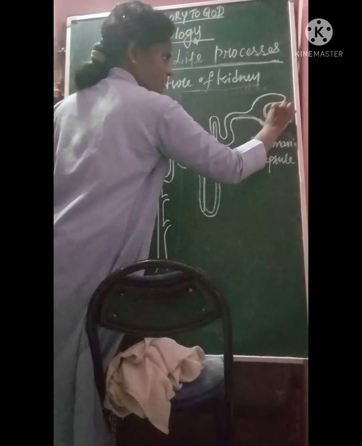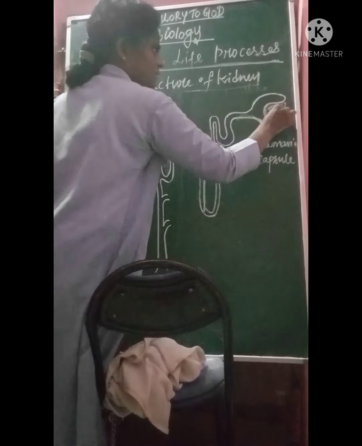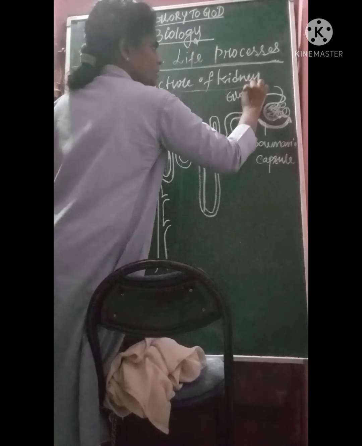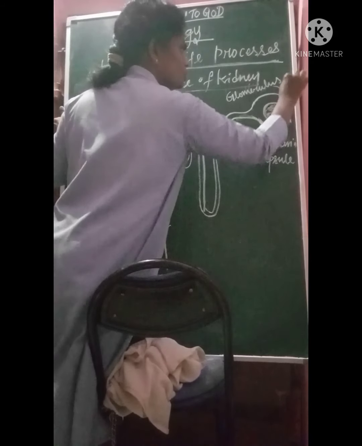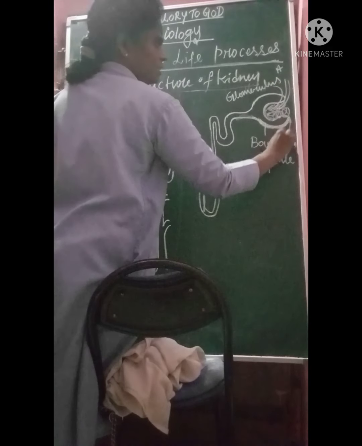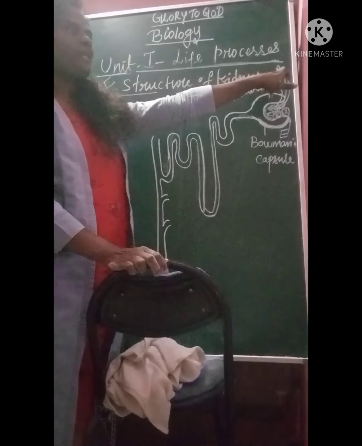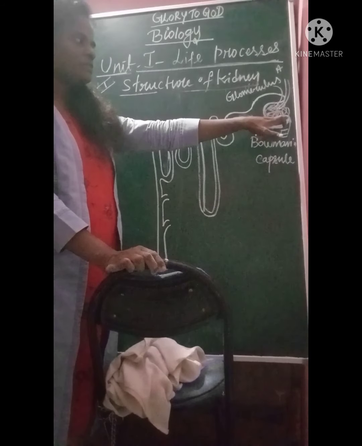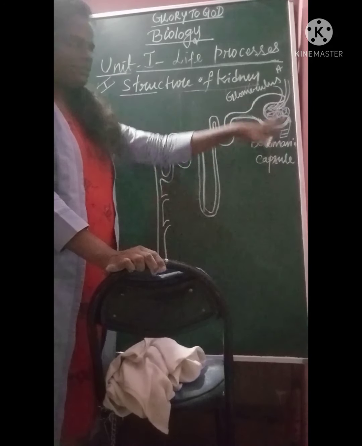Inside the Bowman's capsule, we have a ball of thread-like structure. This is called the glomerulus. Very important. This glomerulus has two types of blood vessels: the afferent blood vessel and the efferent blood vessel. The afferent blood vessel brings the blood inside the Bowman's capsule, and the efferent blood vessel takes the blood out of the glomerulus.